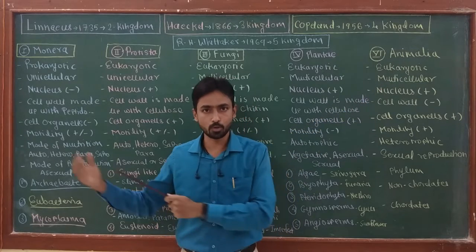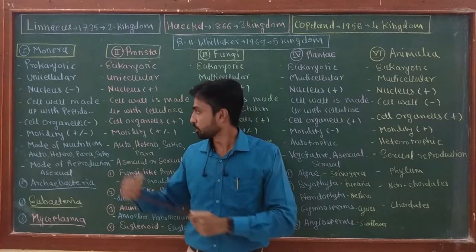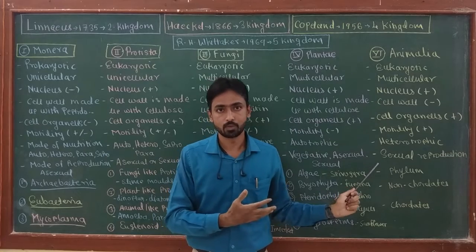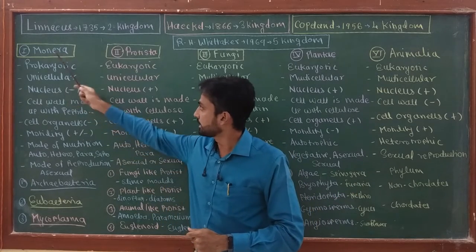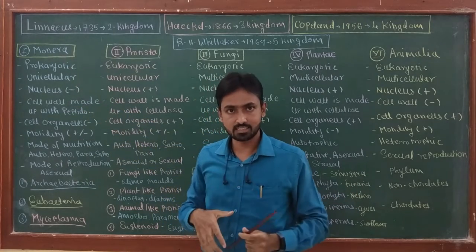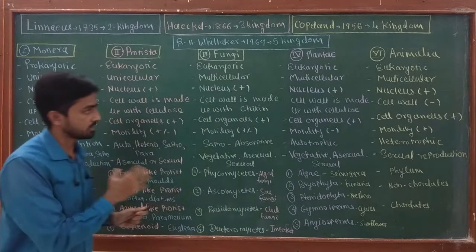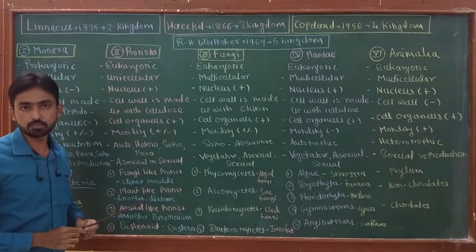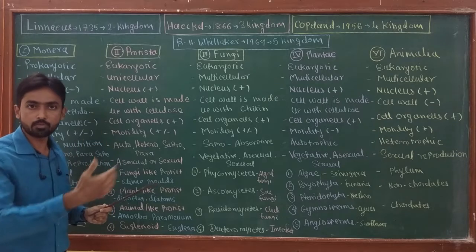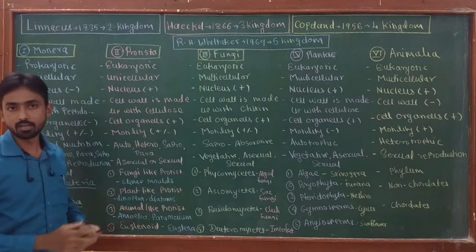Okay, so complexity will increase as we move from left to right. So the first kingdom is kingdom Monera. In this lecture, I am going to explain the concept of Whittaker's five kingdom system, while in upcoming videos, I am going to focus on each kingdom in detail.